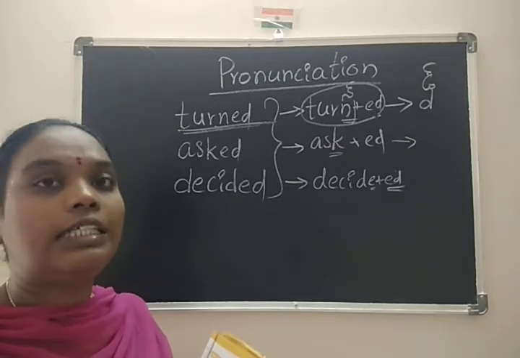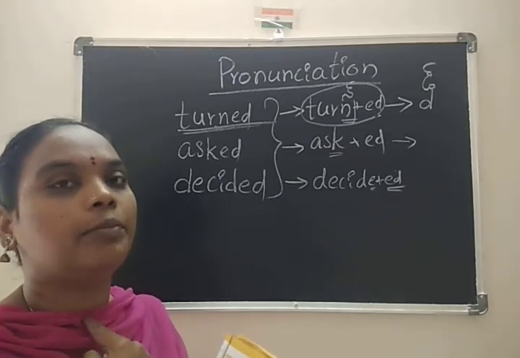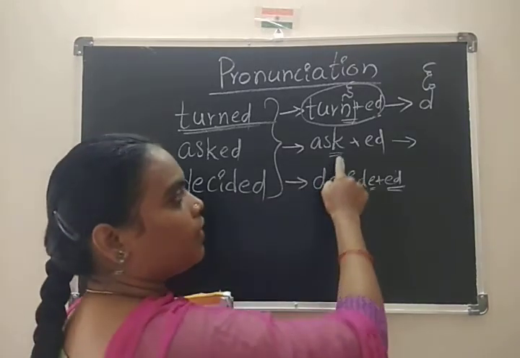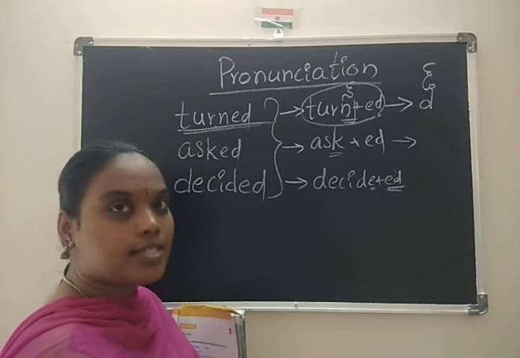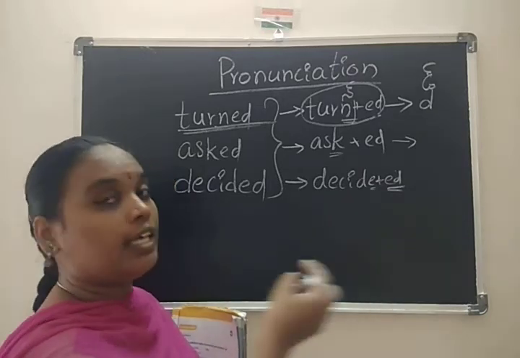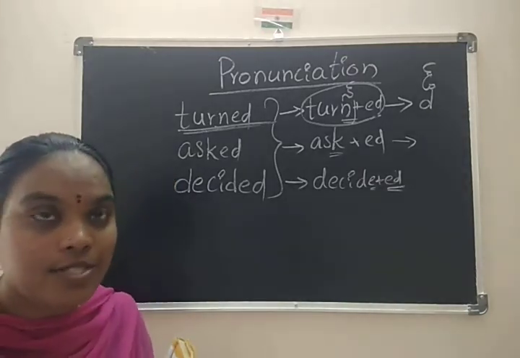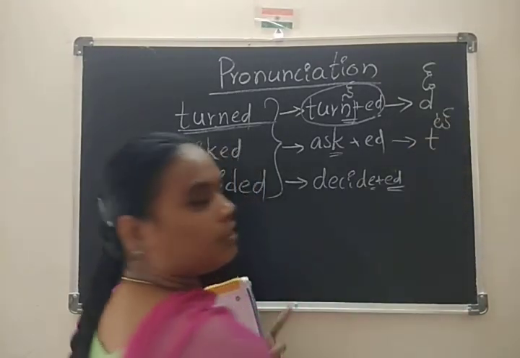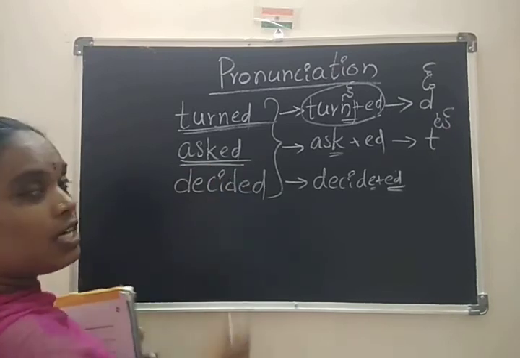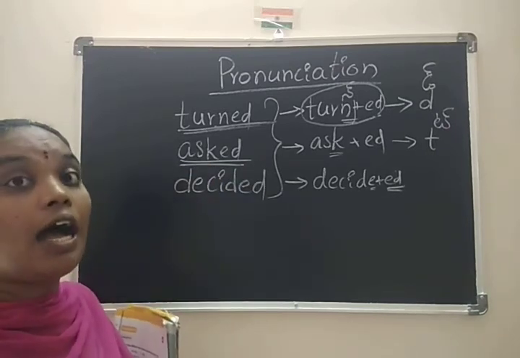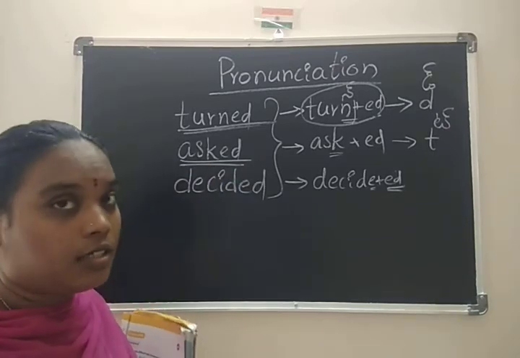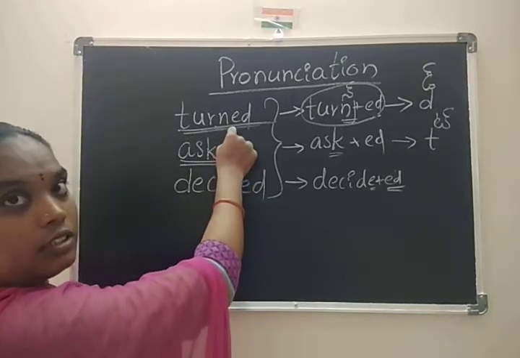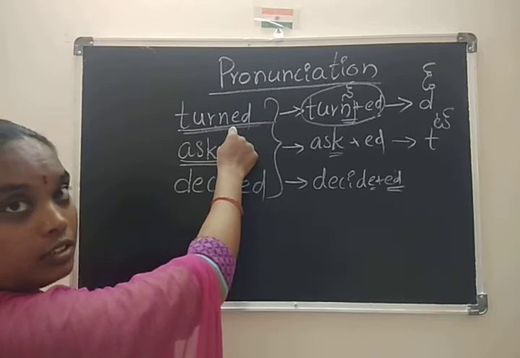K. So whenever we add ed to a voiceless sound, how do we pronounce it? Like t. So how do we pronounce this? Asked. Repeat. Asked. T. Turned. D. Turned.